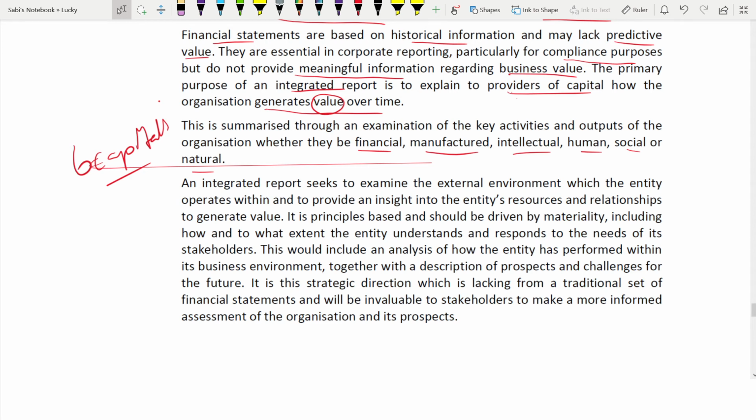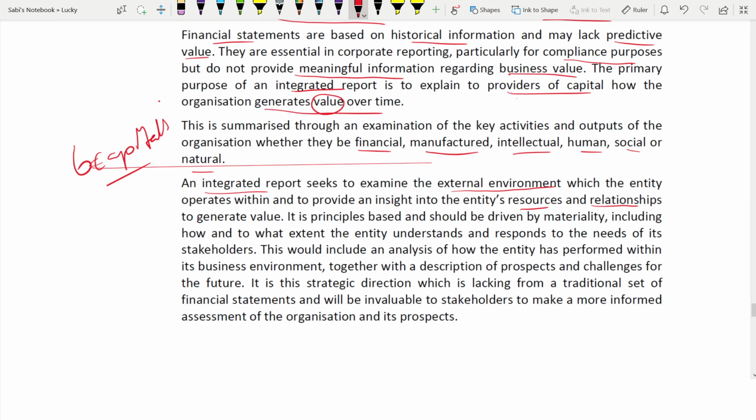What does integrated reporting do extra? They examine the external environment also, which is not there in the statement of cash flow or other statements. Through this, you will know in what environment the entity is operating. And it also provides an insight into their resources and relationships. What are their resources? How are their relationships with the stakeholders to generate value will be there in the integrated